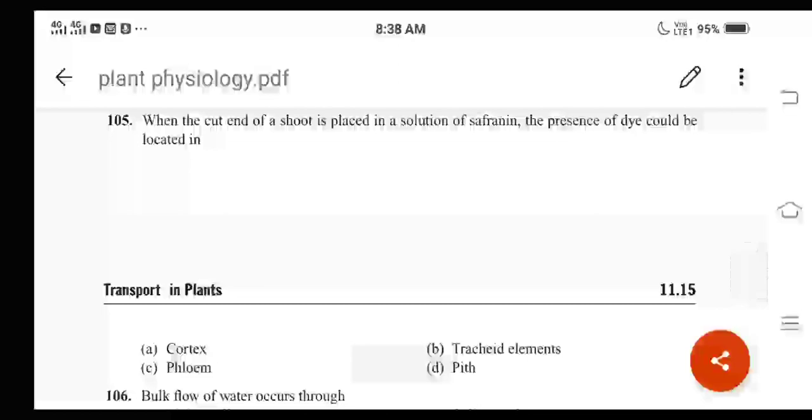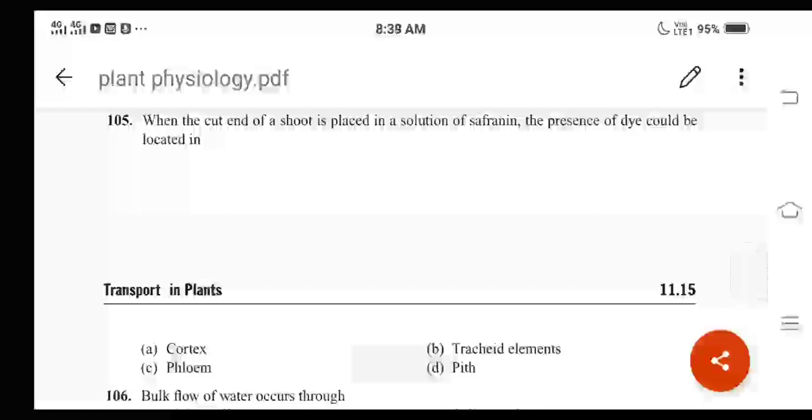Cortex, then tracheid elements, then phloem, then pith region, right? And for 105, what is the correct answer here? Option B. Okay, tracheid elements. Remember, both tracheae and tracheids are together called the tracheary elements, which are responsible for water conduction, right?